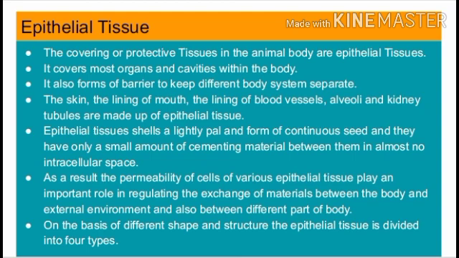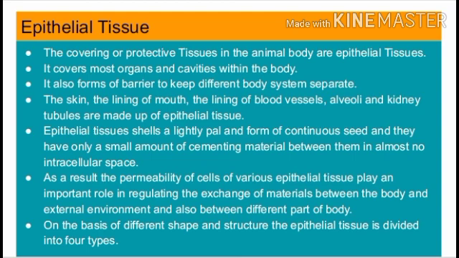Epithelial tissue cells are largely pale and form a continuous sheet, and they have only a small amount of cementing material between them, and they have no intercellular space. As a result, the permeability of cells of various epithelial tissue plays an important role in regulating the exchange of materials between the body and the external environment, and also between the different parts of the body.